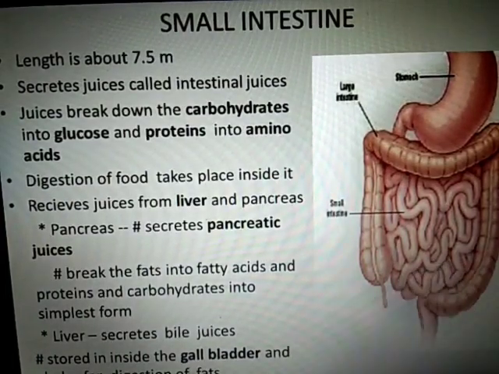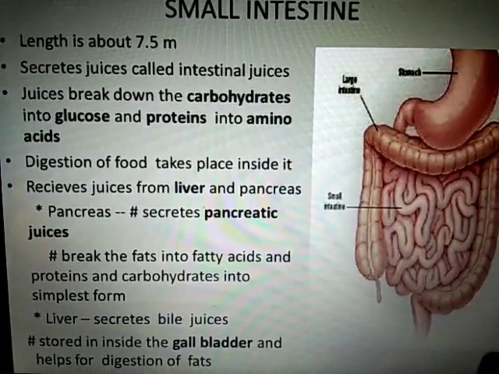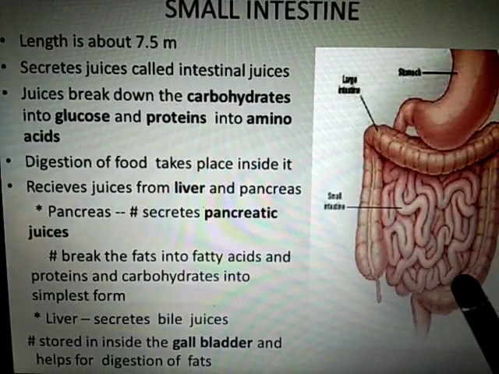Clear? Now what is the function of the liver? The liver secretes bile juices. Which type of juices are secreted by the liver? Bile juices. These bile juices are stored in the gallbladder and help in the digestion of fats.